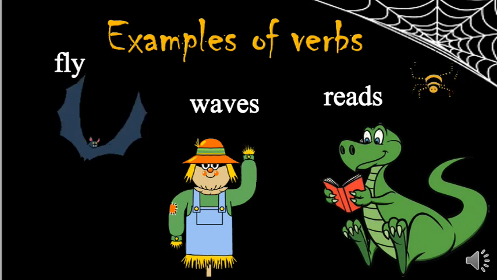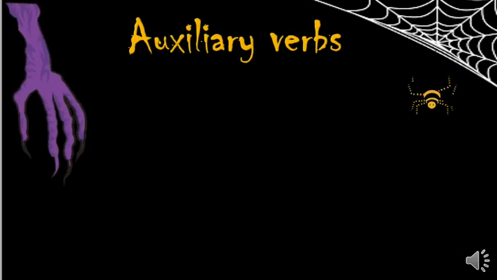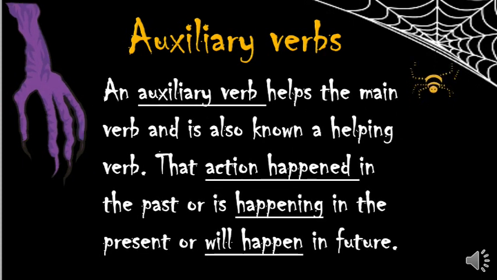Now you have understood, right, what verbs are. Now let's see what an auxiliary verb is. An auxiliary verb helps the main verb and it is also known as a helping verb.